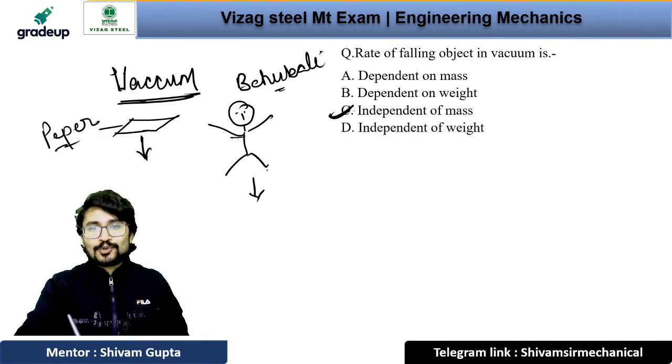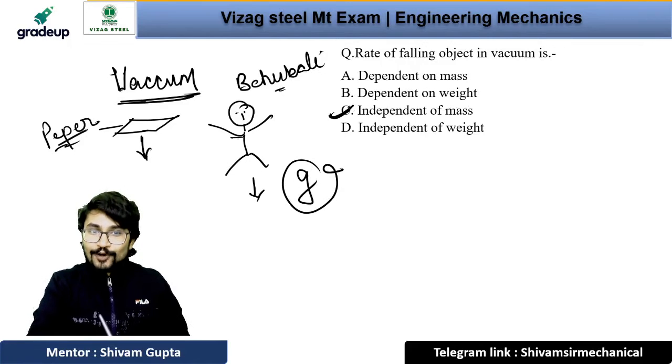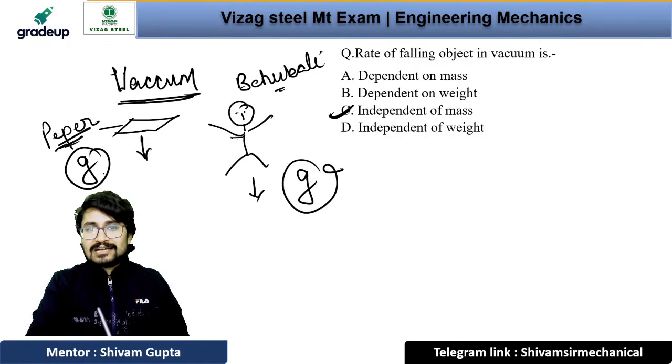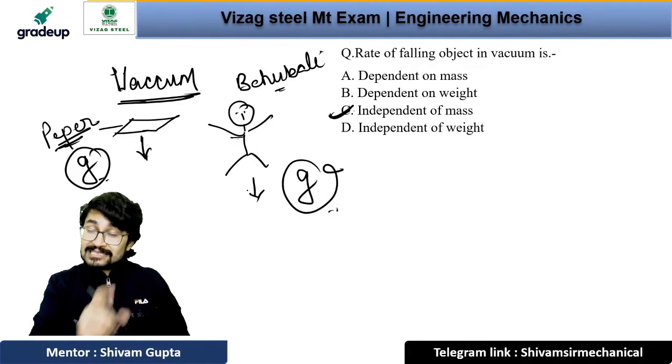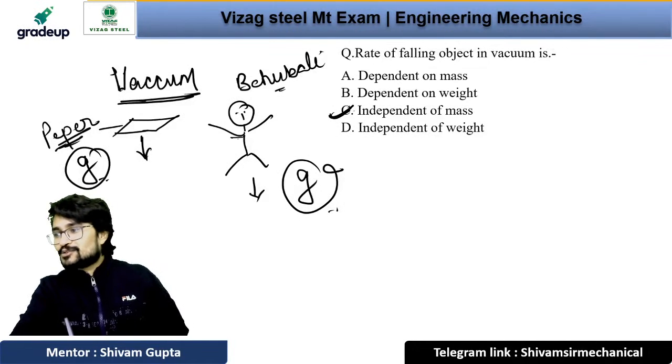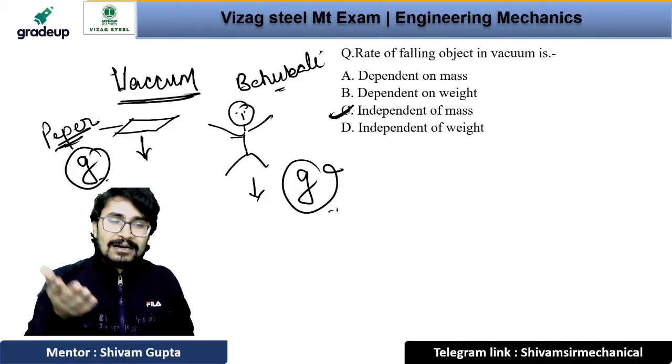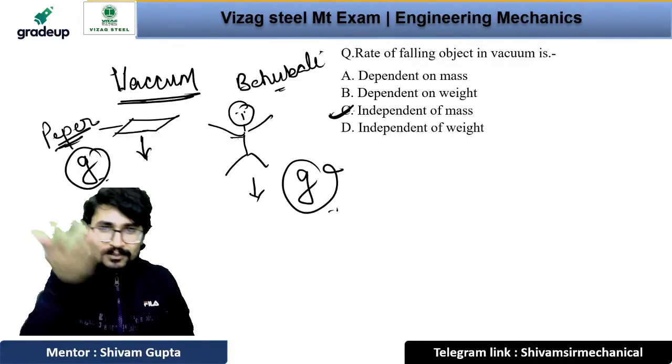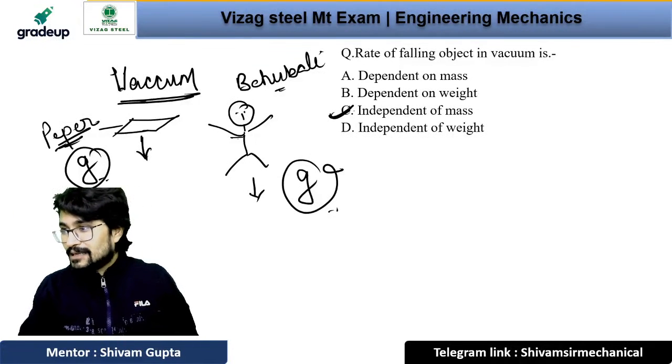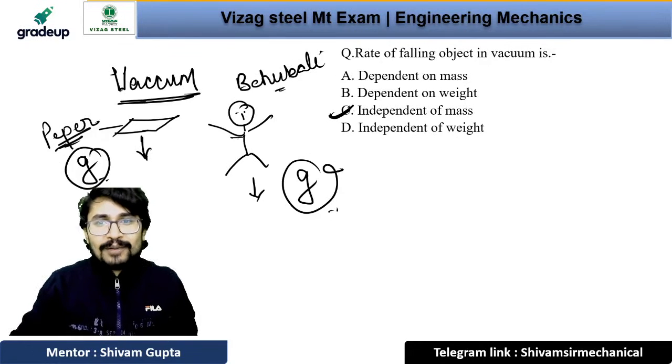So acceleration due to gravity for Bahubali will be G and acceleration due to gravity for paper will also be G. That will be same. That's why they will come at the same time. It will be independent of the mass. Either it is a piece of paper or it is Bahubali, it will come at the same time. Right? Okay. Now coming to the next question.